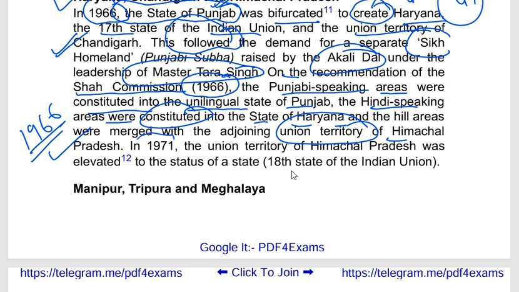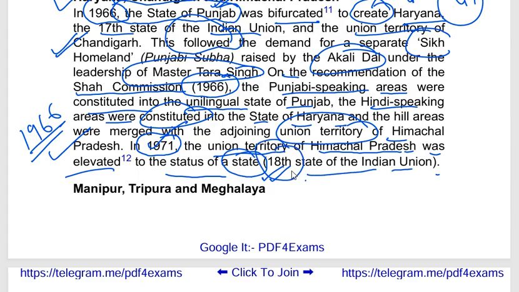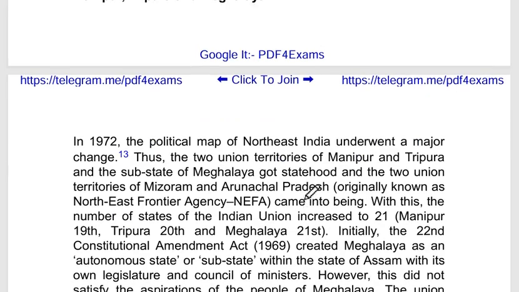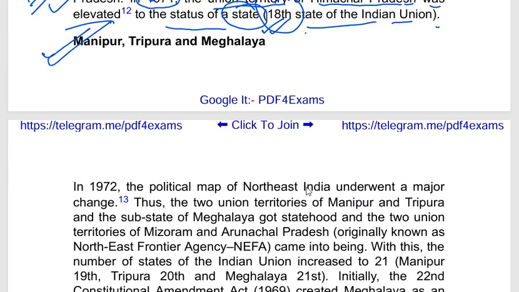Now, in the year 1971, what happened is that this union territory of Himachal Pradesh was further elevated to the status of a state, a full-fledged state, and the 18th state of the Indian Union. Hope it is clear. Now, Manipur, Tripura and Meghalaya.